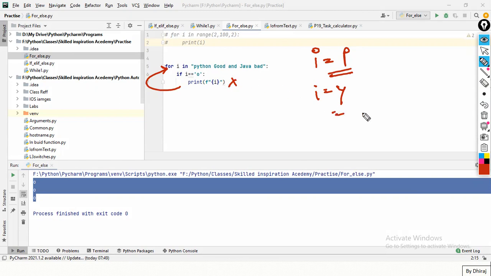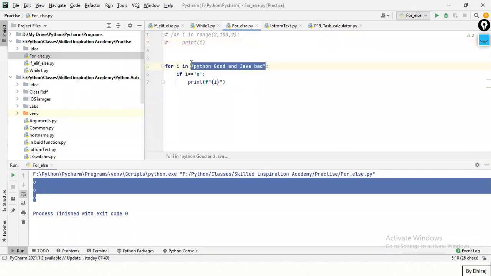Again, T, false. H, false. O, okay. O equal to O, condition 2, print O. So there should be 3 O in my string: first, second, third. Getting it? We can also write a string in the for statement.